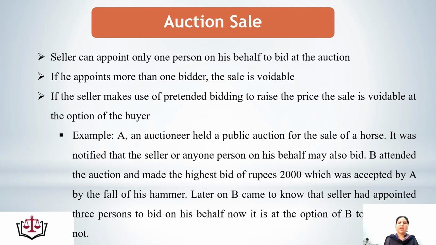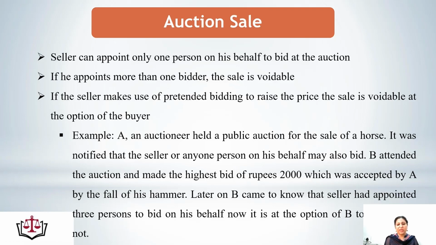An auctioneer held a public auction for the sale of a horse. It was notified that the seller or any one person on his behalf may also bid. B attended the auction and made the highest bid of rupees 2000, which was accepted by A by the fall of his hammer.